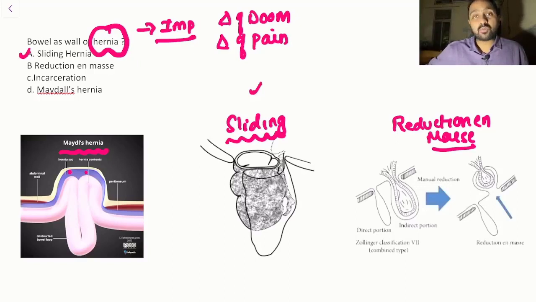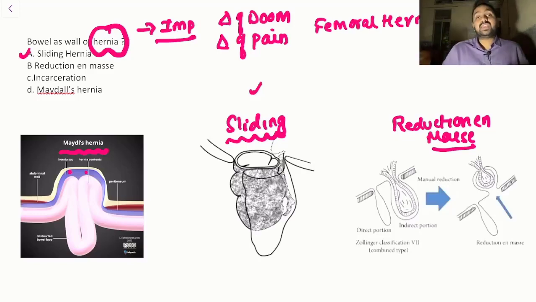Then they have also focused on your femoral hernia, and this time they have asked you this image based question. So again, emphasizing the point, it's not just that we solve the PYQs of doom and pain or femoral hernia or just learning the boundaries. It's important to read in detail about hernia, because we have a lot of questions hiding in it.